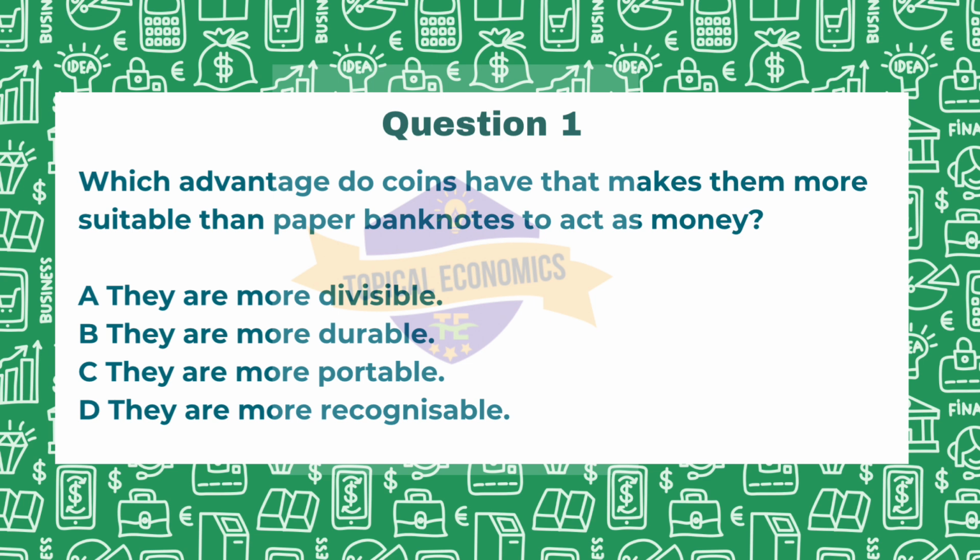Here, coins are typically made from metal, which makes them more resistant to wear and tear as compared to banknotes. Paper banknotes we are talking about. So this durability means coins can withstand handling and circulation over time without deteriorating as quickly as paper. While divisibility, portability and recognizability are also important characteristics of money, durability is a key advantage that makes coins particularly suitable for long-term use as currency. So the correct answer will be option B, that is, they are more durable.